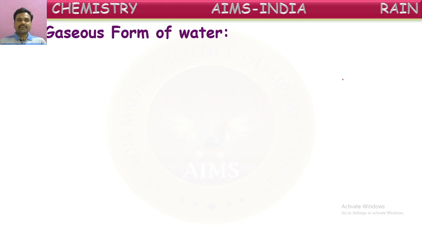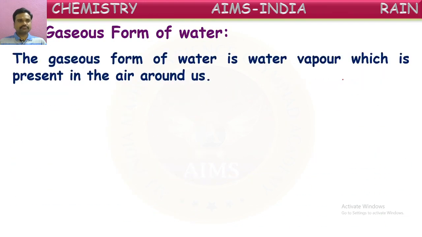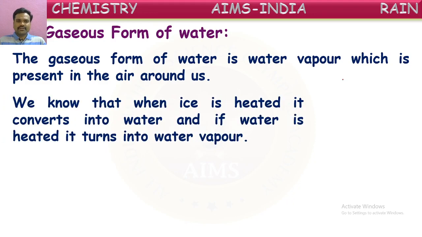Next, let us see about gaseous forms of water. The gaseous form of water is water vapor, which is present in the air around us. Yes, in the atmosphere or in the air around us, along with the main gases like oxygen and nitrogen, there is a small quantity of water vapor also. We know that when ice is heated, it is converted into water. When this water is heated, what happens? That water converts into water vapor.